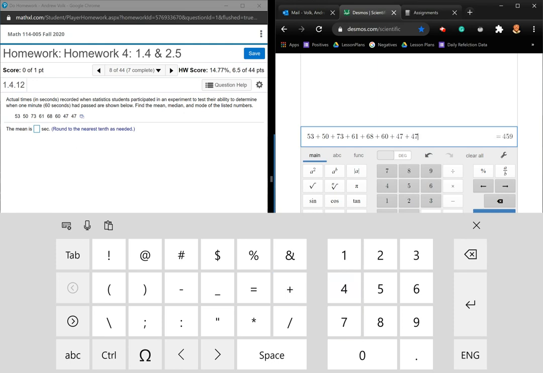Plus 7. Now I'm going to count to make sure I have them all. 1, 2, 3, 4, 5, 6, 7, 8. So I got all 8. Now I did notice I repeated a number that time, so they are going to have a mode. So now I'm going to type the 459 divided by 8. It says round to the nearest tenth. So I'm going to round that, so it's 57.4.